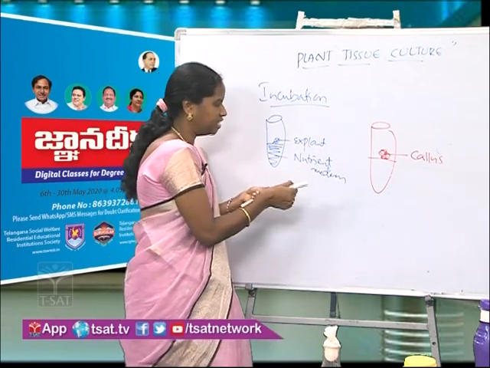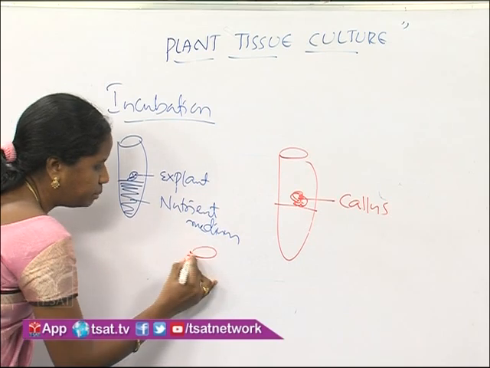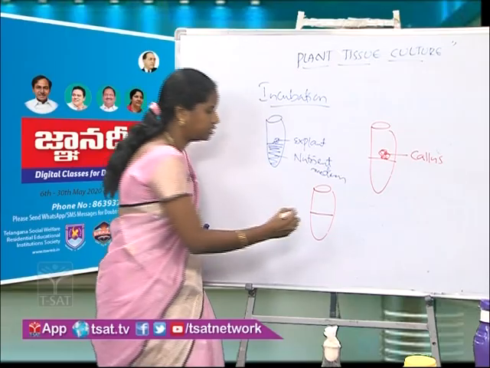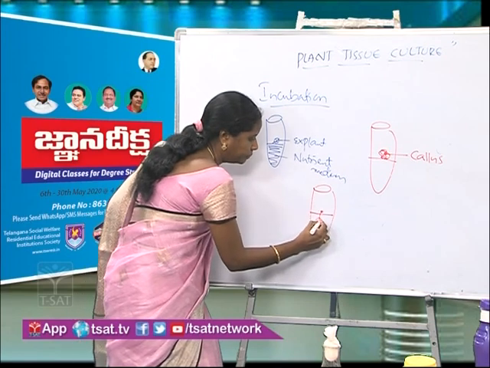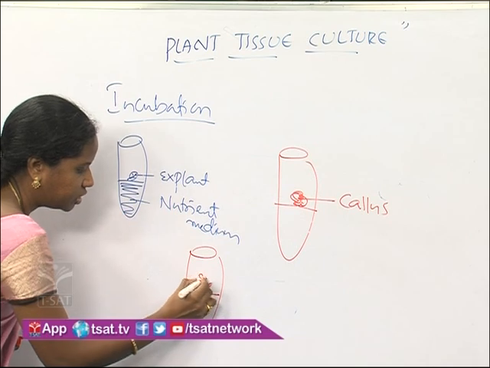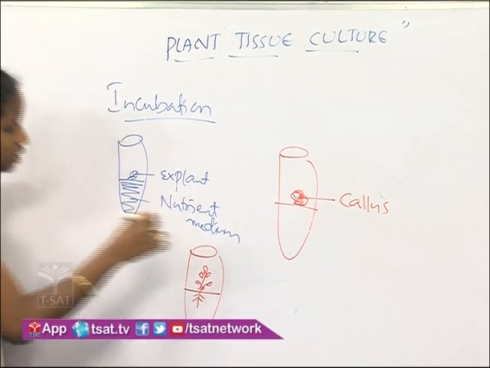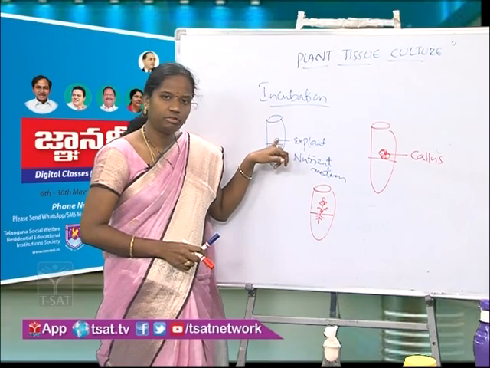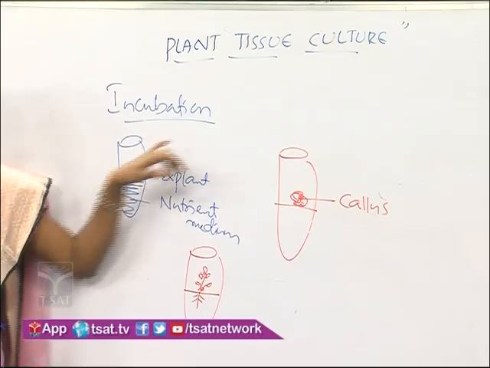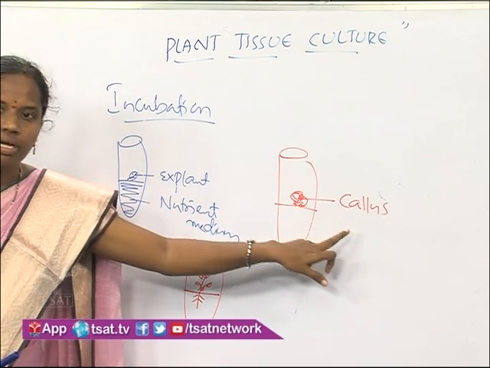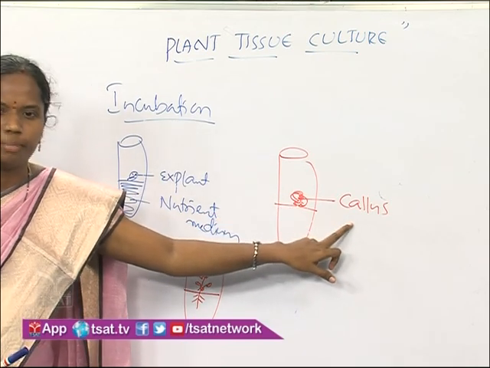During the same incubation period, the callus will form roots as well as the shoot system with leaves, some flowers, everything slowly. Here it was an explant; then during the incubation period it became the callus, an undifferentiated mass of cells.